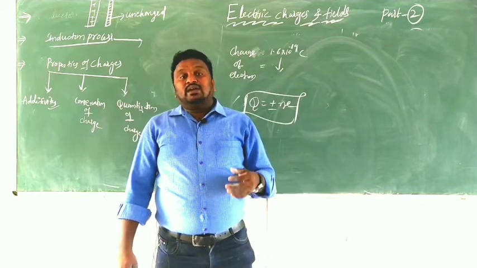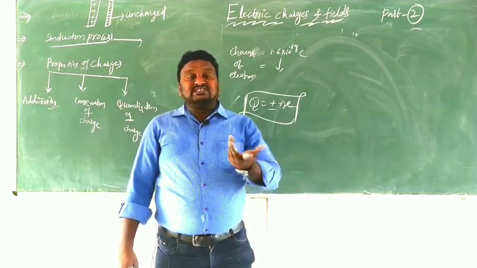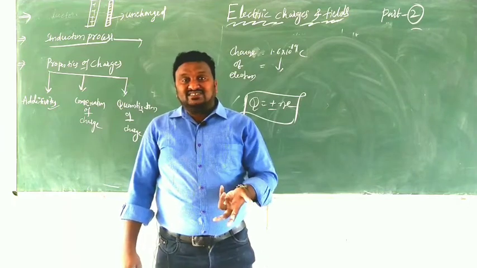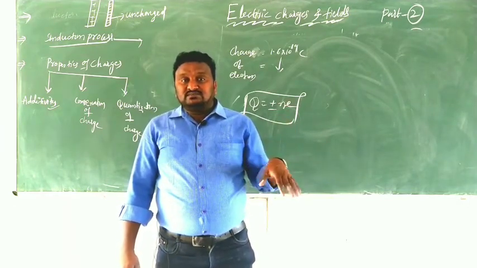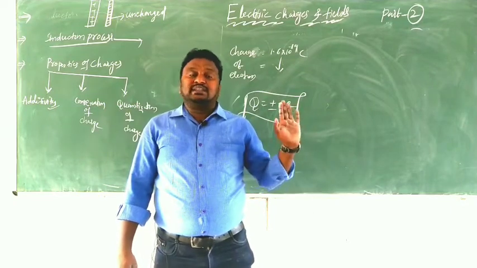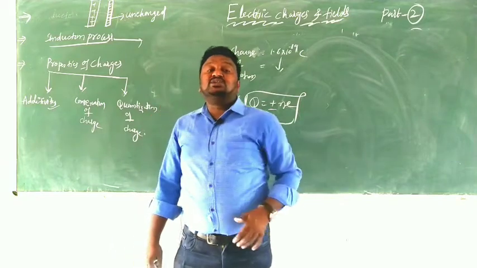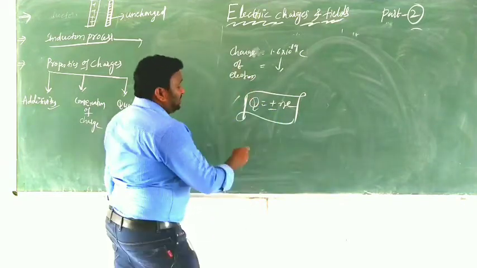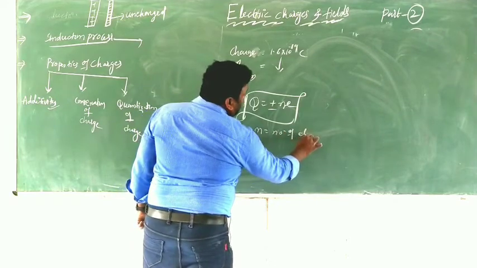For example, we take one metal that has 6 electrons. What is the charge of that particular metal? 6 into 1.6 into 10 power of minus 19 coulombs.